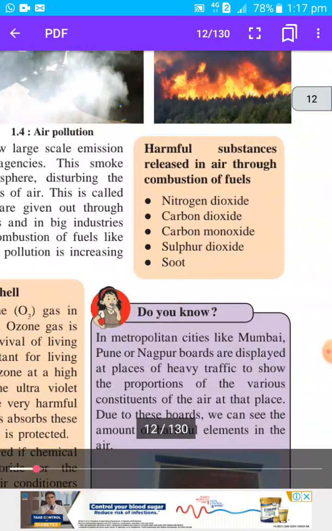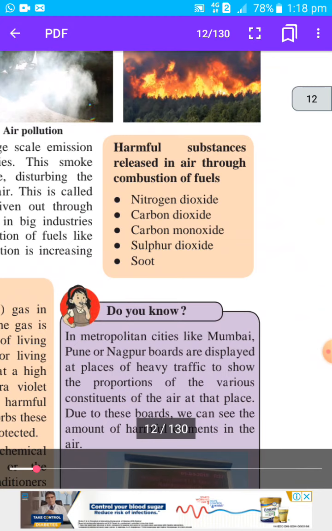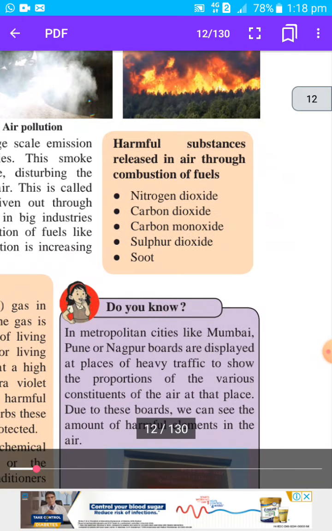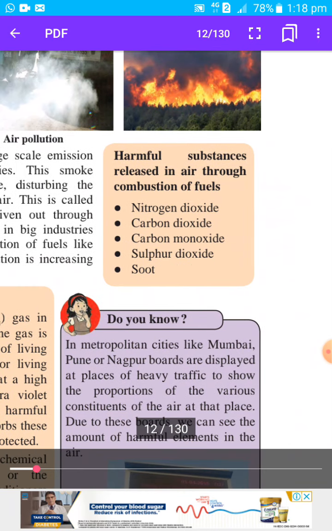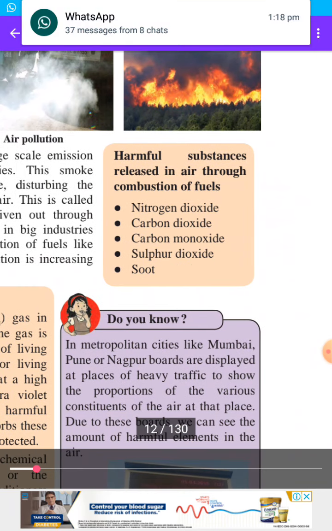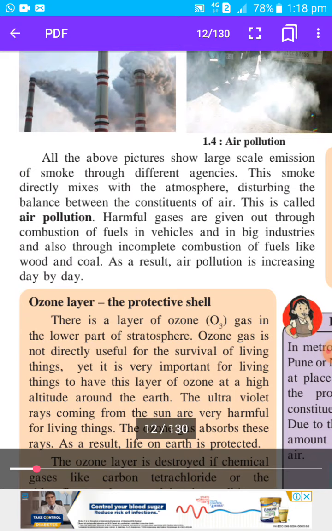Here they have given the list: harmful substances released in air through combustion of fuels. Combustion means burning. When we burn fuels like diesel, petrol, coal, wood, they give out harmful gases like nitrogen dioxide, carbon dioxide, carbon monoxide, sulfur dioxide, and soot, which means smoke and some dust particles. These are the gases produced when any fuel burns, and they are harmful to plants and animals.